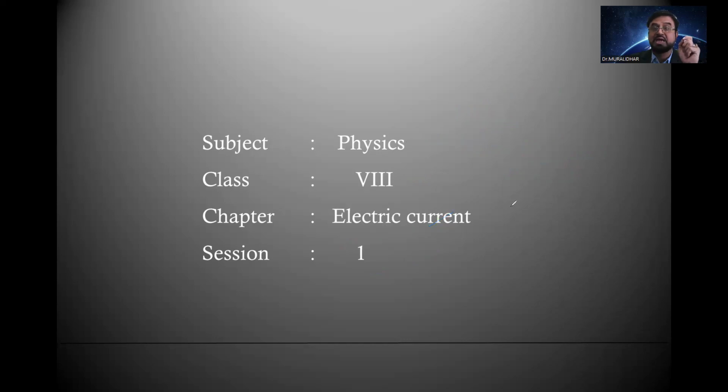What chapter? Electric current. Very, very important topic in physics, because we cannot imagine our life without current. Correct or not? In olden days, we used to live with the natural current, that is sunlight.